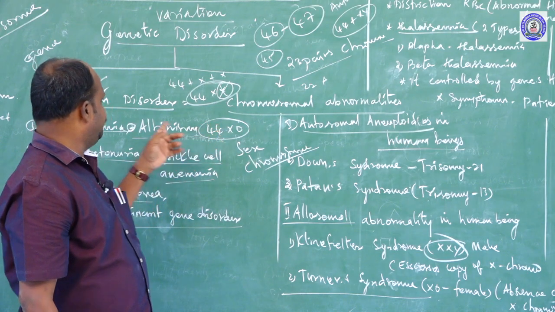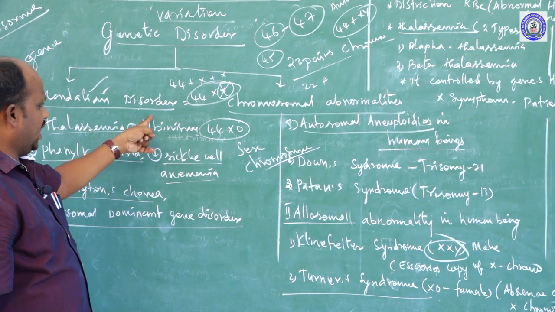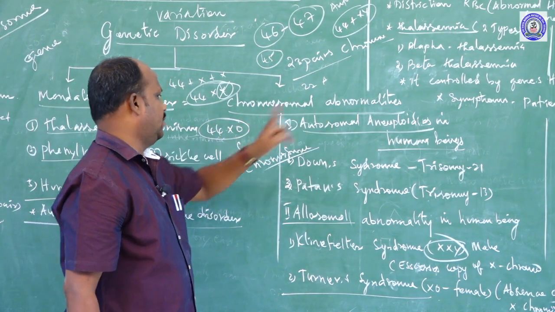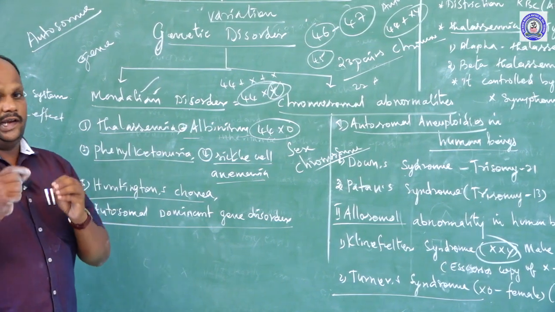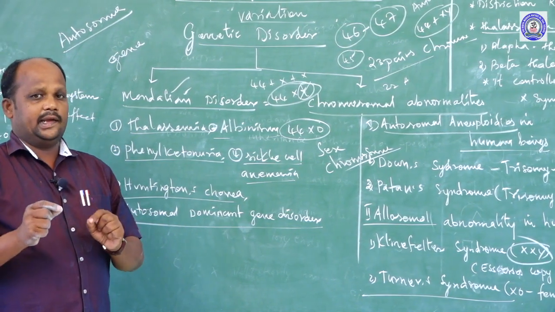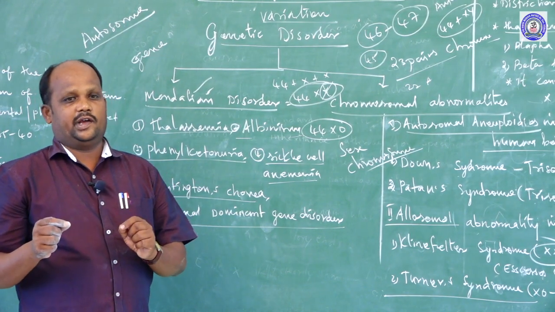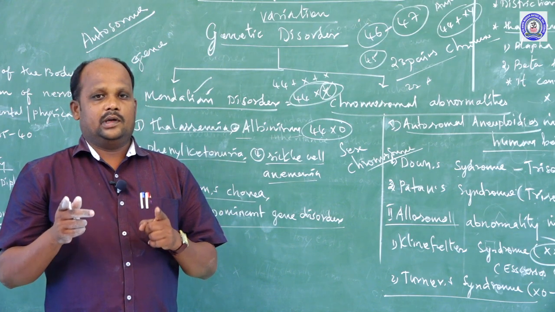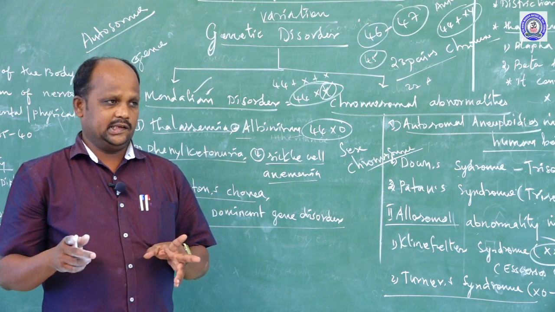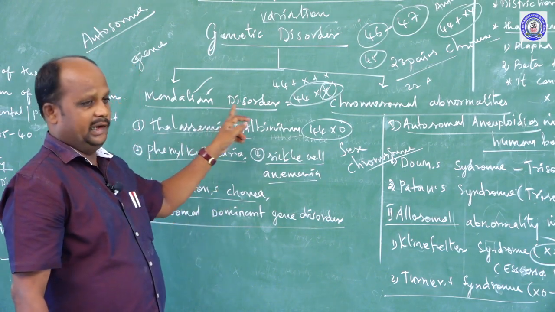So, genetic disorders are of two types: one is the Mendelian disorder, the second is chromosomal abnormalities. Mendelian disorder refers to genetic material in DNA, which was discovered by Gregor von Mendel. He was awarded the title father of genetics because of the first genetic information given by him. So DNA, all this information, is called a Mendelian disorder.